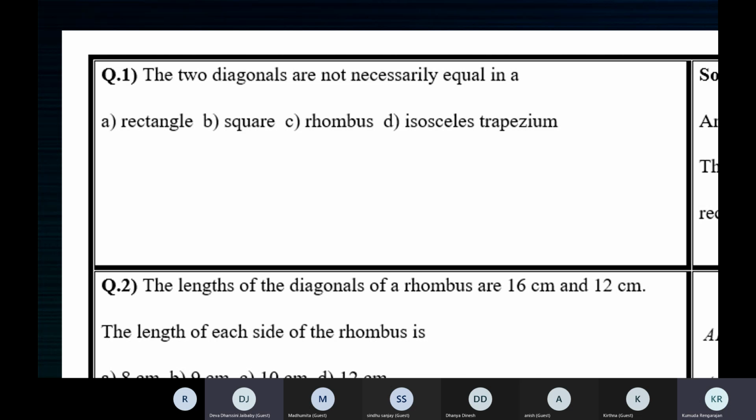So the answer is rhombus. The two diagonals are not necessarily equal in a rhombus, because in a rectangle they're always equal, in a square they're always equal, and in an isosceles trapezium they're always equal. In a rhombus it need not be equal. If the diagonals in a rhombus are equal, it's called a square. It's a rhombus also. Every square is a rhombus.